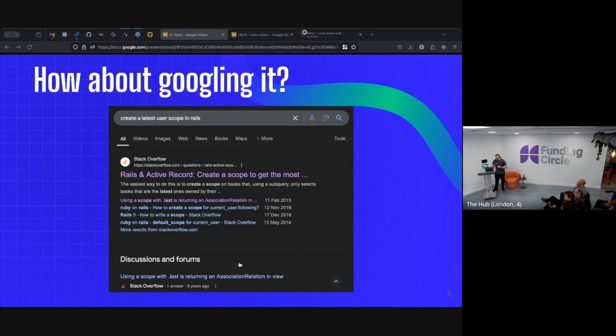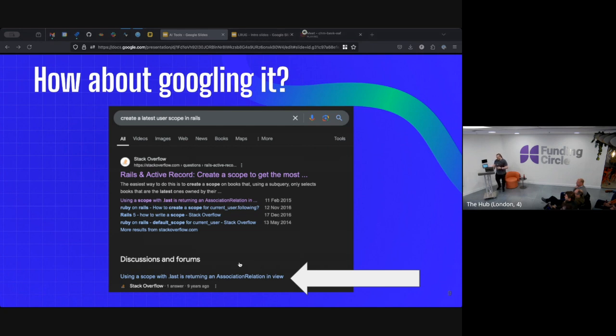There is actually a really interesting thing that we can see, which is right down here at the bottom. This is somebody having this exact problem. This is somebody saying, well, I've called .last inside my scope, but I'm still getting an association. And in these replies, we see people saying to them, hey, that's always going to be happening, and you should write this as a class method, not as a scope.